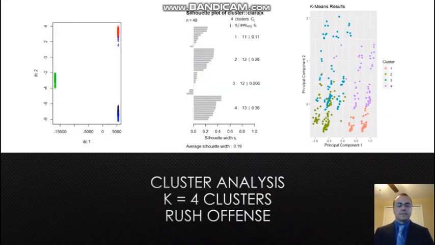The two outside graphs here seem to give conflicting results. In the left graph, we can see that clusters 1 and 4 are really grouped together, so it's hard to tell a difference. But then when you look over here, 1 and 4 are pretty separated, right on this line about here. Really, the right graph makes it look like clusters 2 and 3 are kind of combined and hard to tell apart.